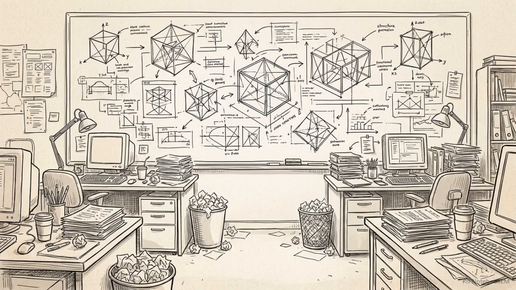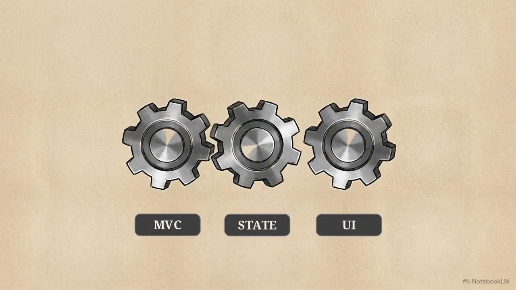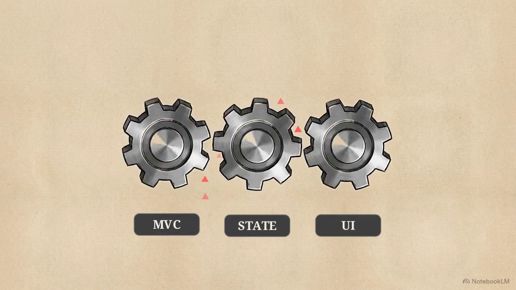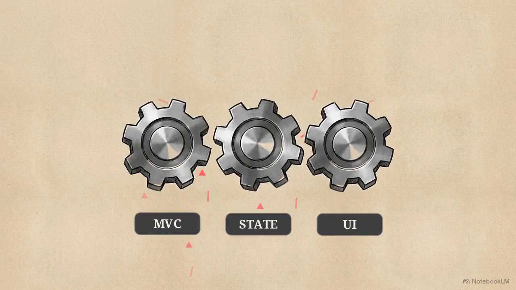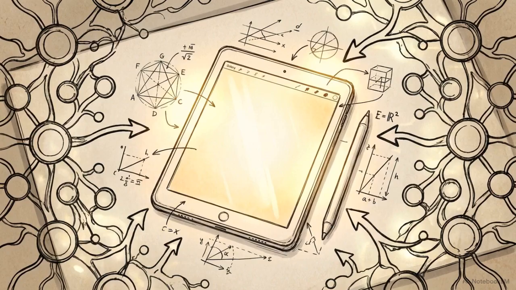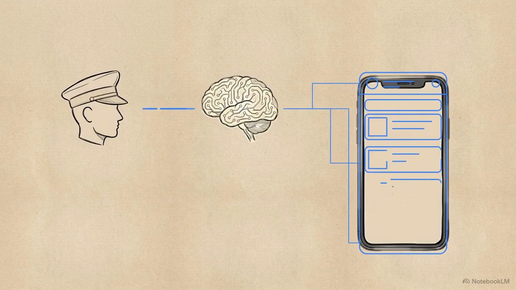Building a production-level application used to require a team or months of solitary focus. You had to master complex architectures like MVC, untangle state management protocols, and manually design user interfaces before you ever saw a working prototype. The process of software development has shifted. You are no longer required to act as the manual typist. Instead, you step into the role of a director, guiding an AI through the structural requirements of your application.